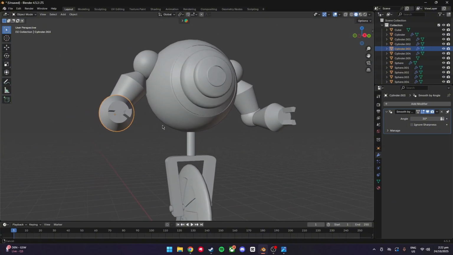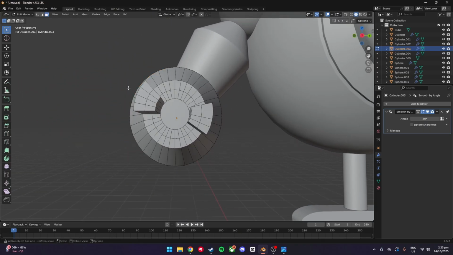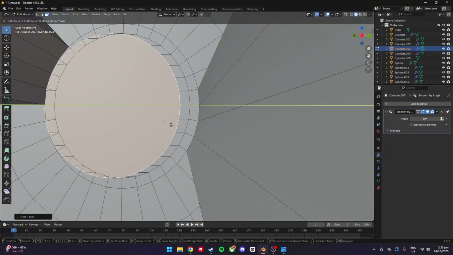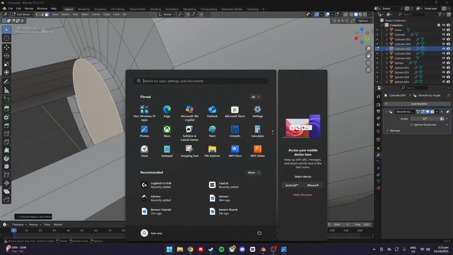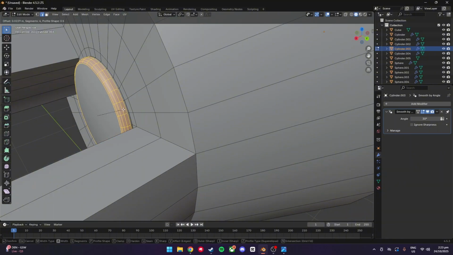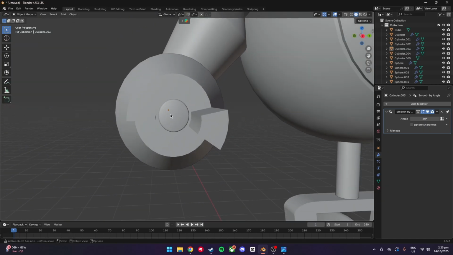Now we've got both claws, and now that very last little bit of detail, and this is optional. Just press Tab, go into face select, press I to inset. You have to go about that far, so we can go E to extrude. I'll just create a little center for the hand.